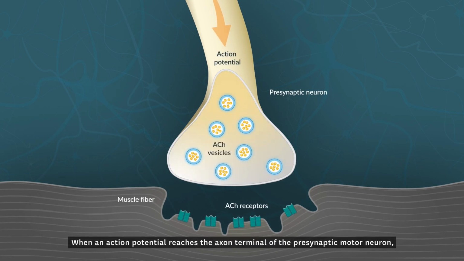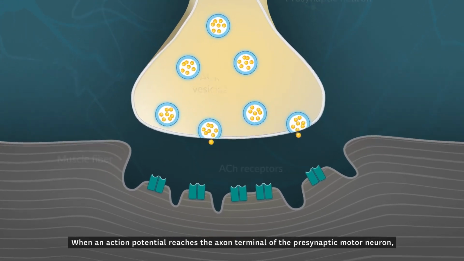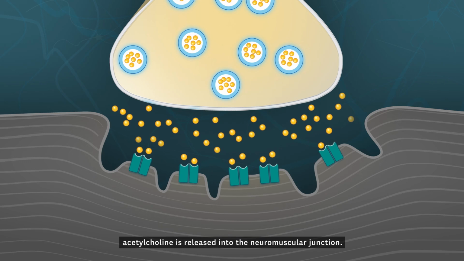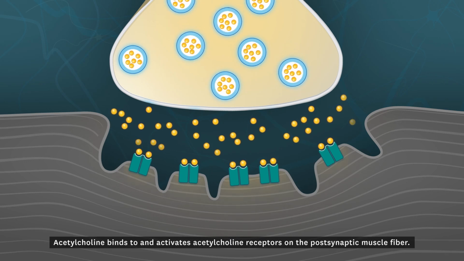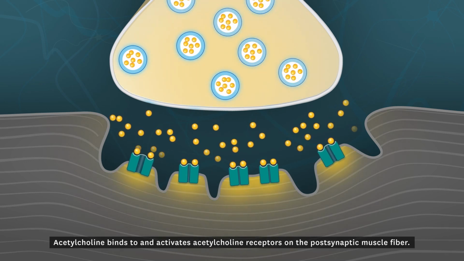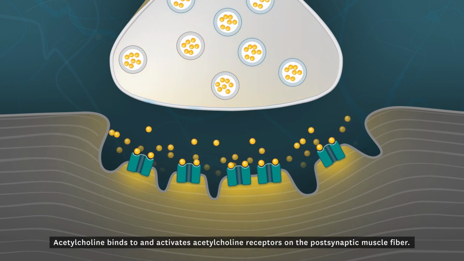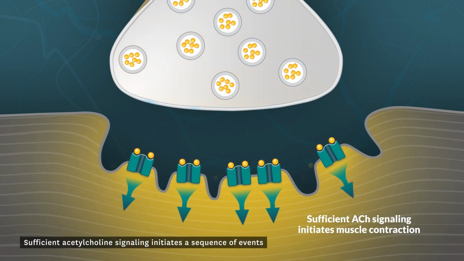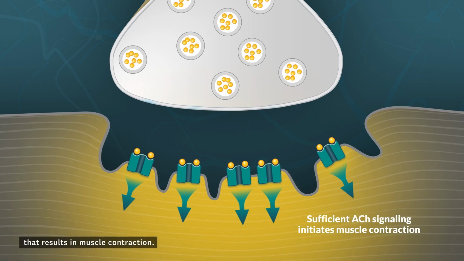When an action potential reaches the axon terminal of the presynaptic motor neuron, acetylcholine is released into the neuromuscular junction. Acetylcholine binds to and activates acetylcholine receptors on the postsynaptic muscle fiber. Sufficient acetylcholine signaling initiates a sequence of events that results in muscle contraction.